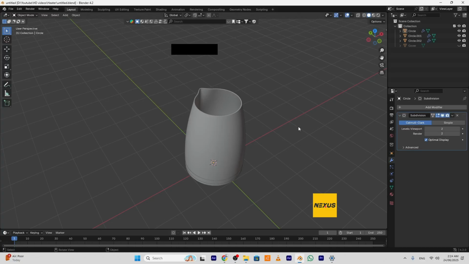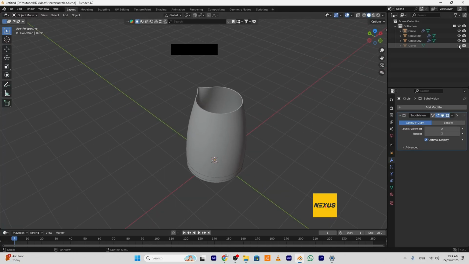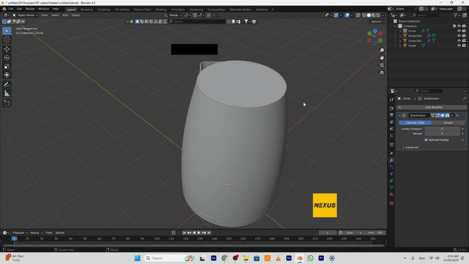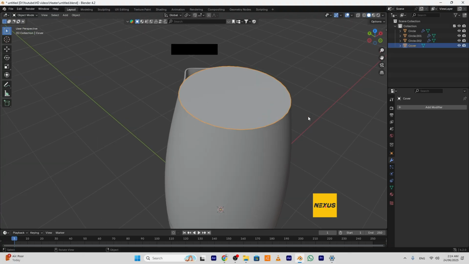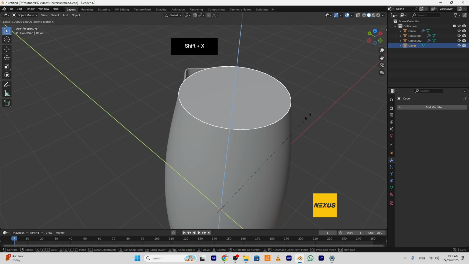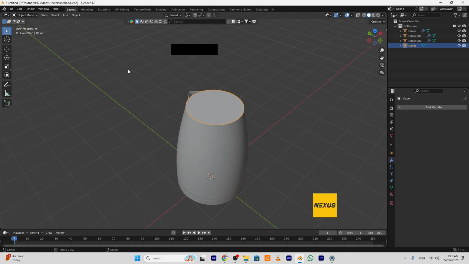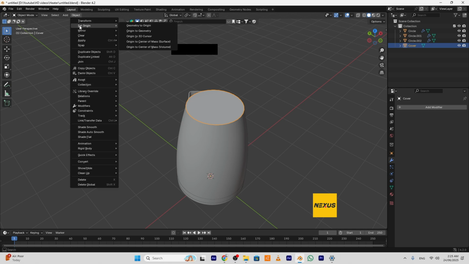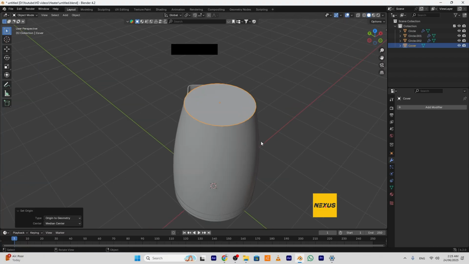So it's time now for the cover. Select the cover. I will scale it along X and Y axis. Before scaling, I will go to Object, set origin to geometry. Then I will scale it along X and Y axis.